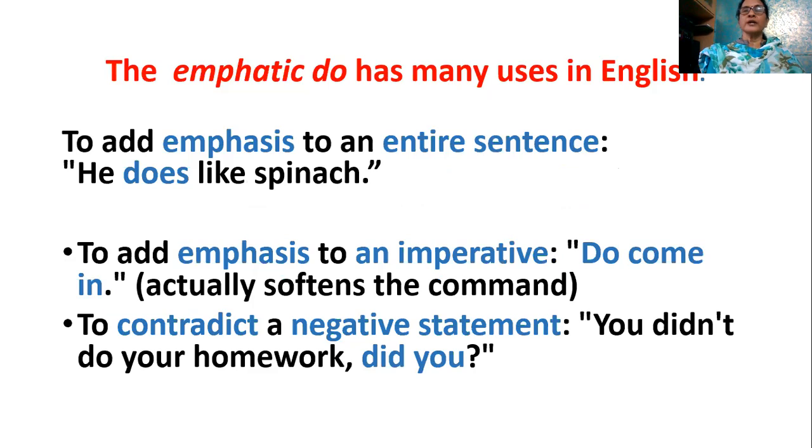The emphatic do has many uses in English. Sometimes we emphasize something. For this, we sometimes use do to add emphasis to an entire sentence. He does like spinach. Simply, we are not comparing with anyone. Now we are giving only a single statement to emphasize that. Maybe, does he like spinach? Yes, he does like spinach. So that means we are emphasizing so much.